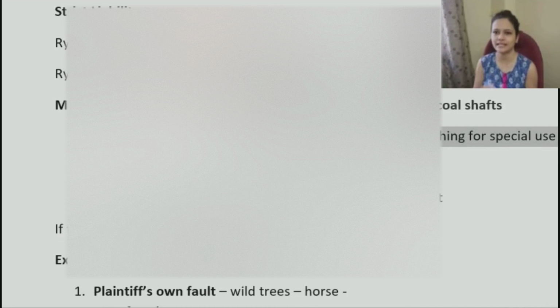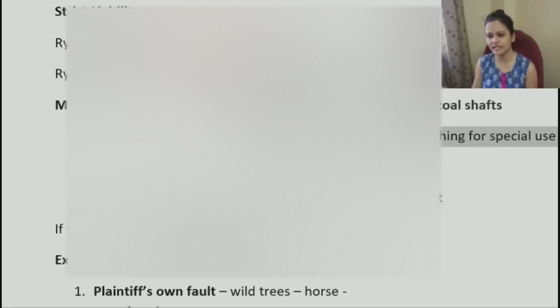So you basically need to satisfy these two conditions. You were keeping some dangerous thing, or you were making non-natural use of your land. That is the first condition. Secondly, whatever you were storing should escape from your premises. If these two conditions are satisfied, what happens is prima facie liability of the person. Prima facie as in it's very clear. You don't need to prove anything else, right? It escaped from your premises, which means you are liable for it.